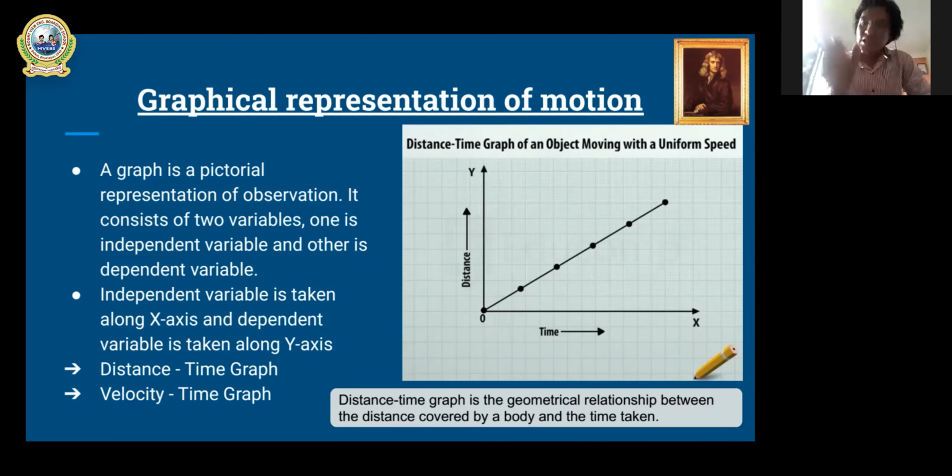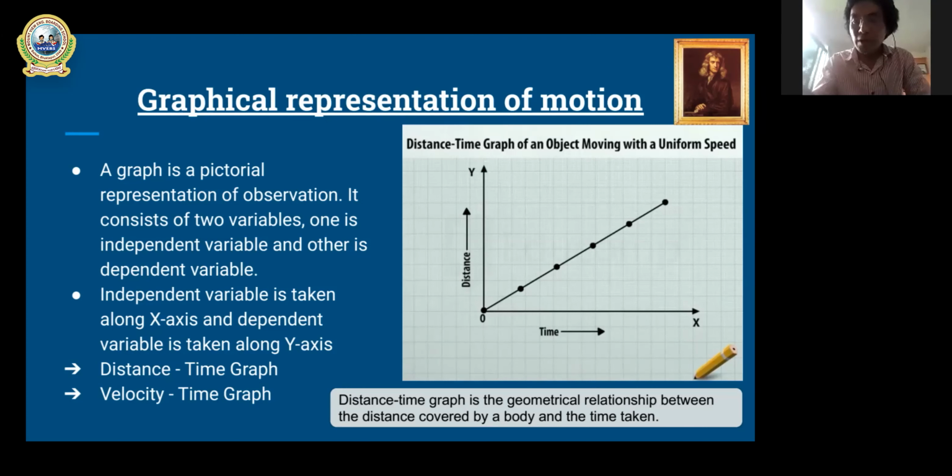In the example picture, you can see a straight line, not a curved line, and that shows that time increases, and with it distance also increases. And this graph shows uniform speed.